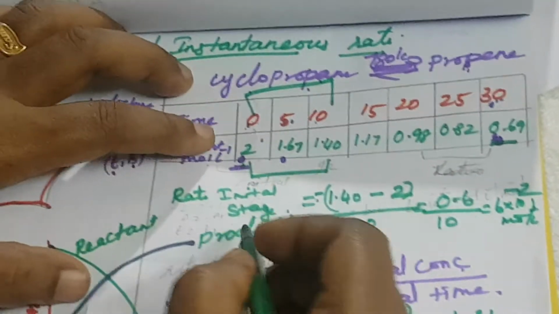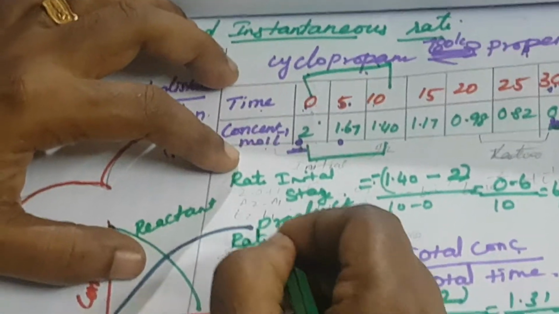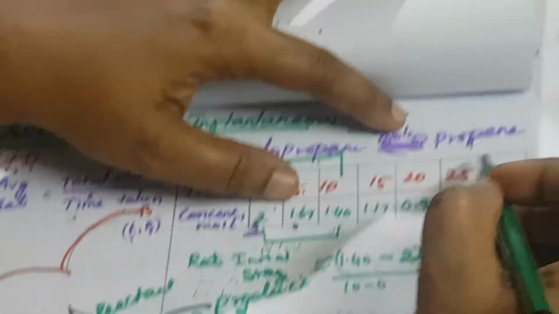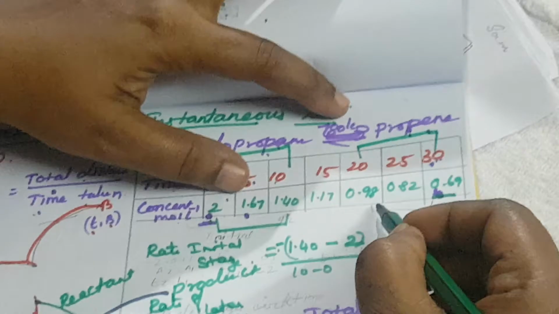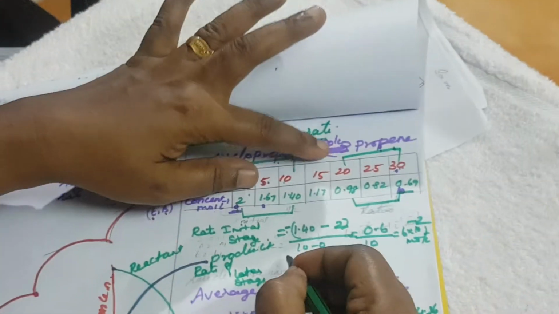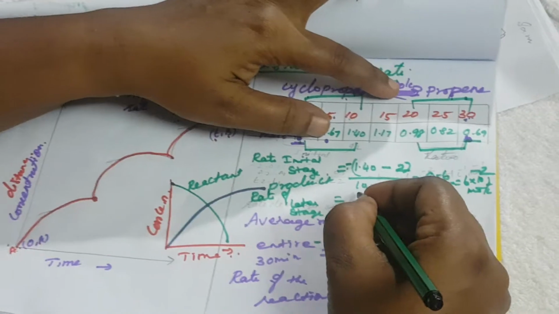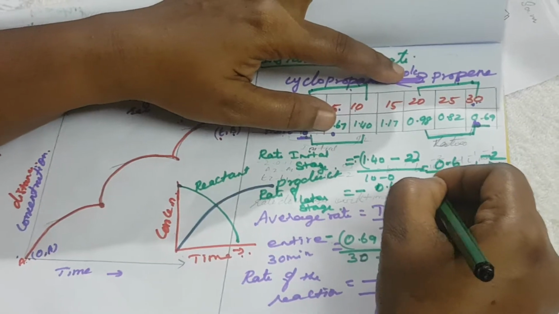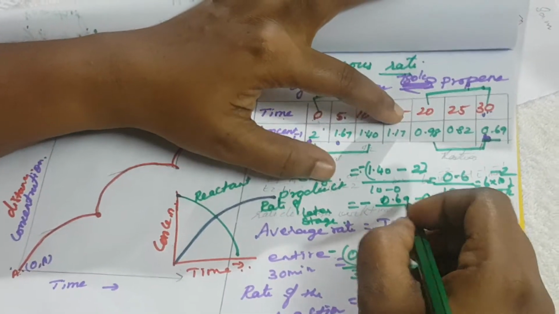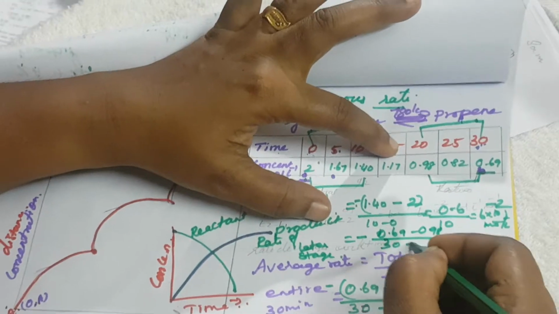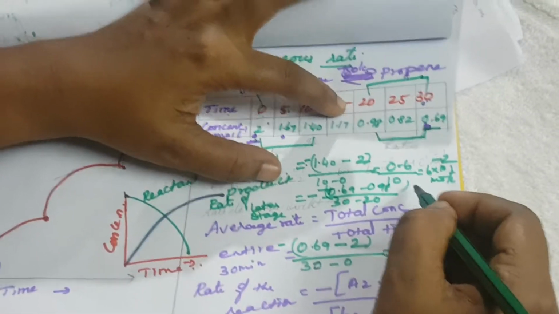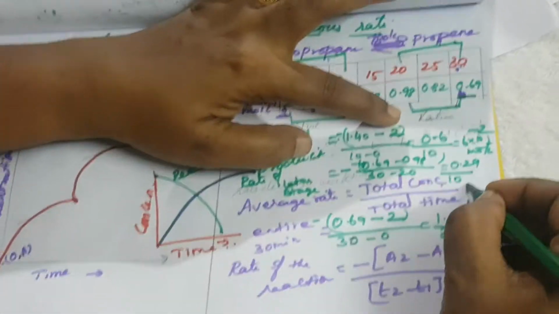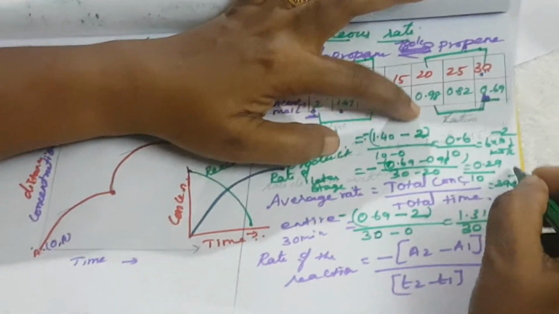The same thing for the rate of the later stage. I can calculate the last two values, 20 to 30 minutes. So minus, 0.69 minus 0.98, divided by 30 minus 20. The minus symbol is also there. So we calculate 0.29 divided by 10, equal to 2.9 into 10 power minus 2.